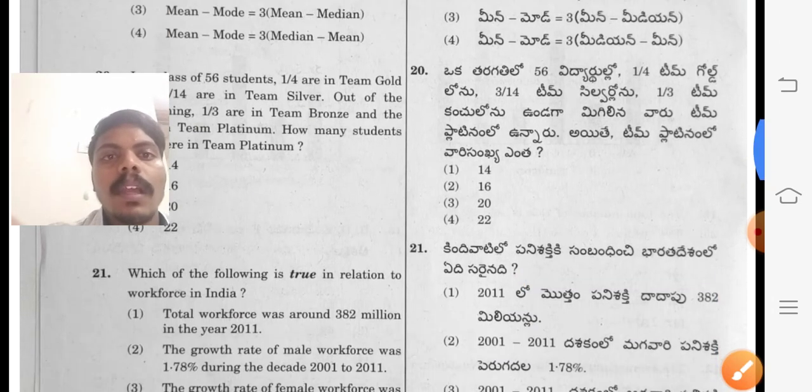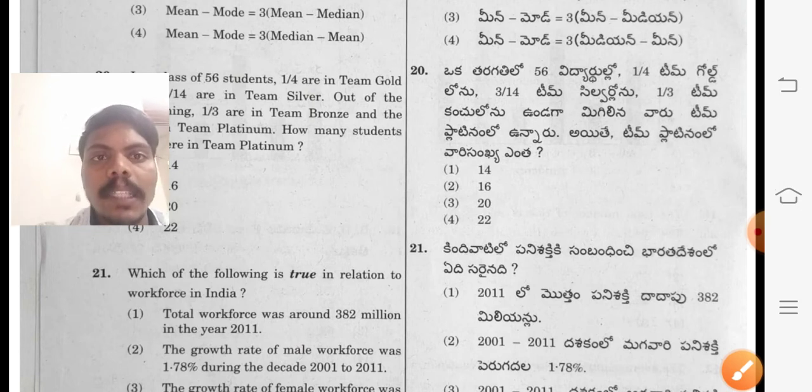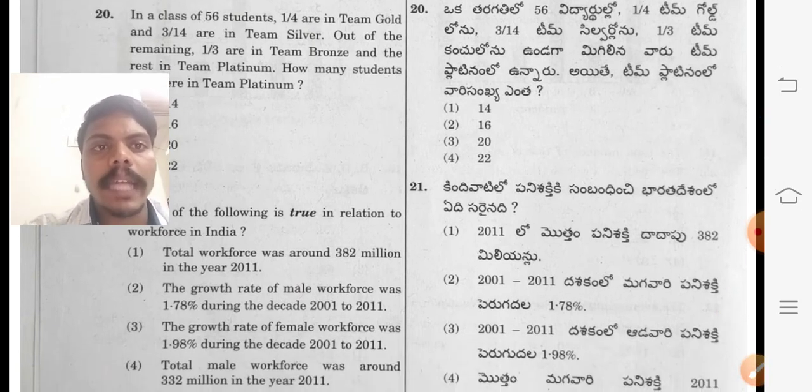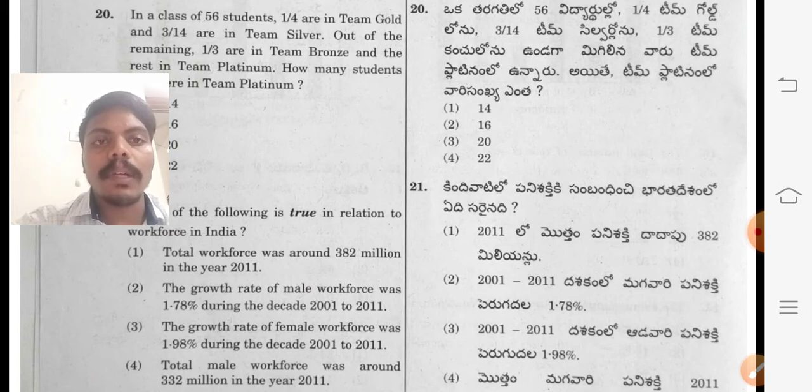Next one. Which of the following is true in relation to workforce in India? Total workforce was around 382 million in the year 2011. The growth rate of male workforce was 1.78 during the decade 2001 to 2011. The growth rate of female workforce was 1.98 during the decade 2001 to 2011.